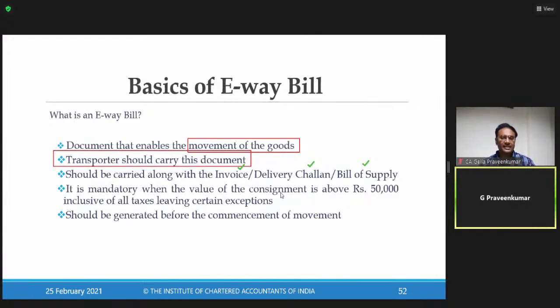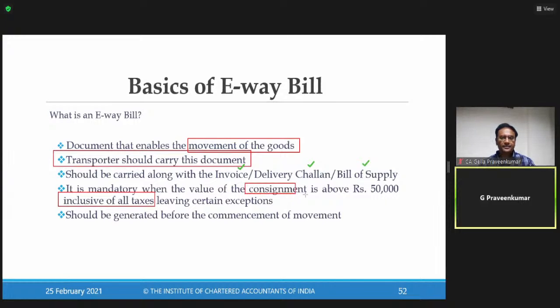It is mandatory when the value of consignment is above 50,000, including all taxes, leaving certain exceptions. I'll come to those exceptions later. An important aspect when we do this computation of e-way bill: it is inclusive of taxes.